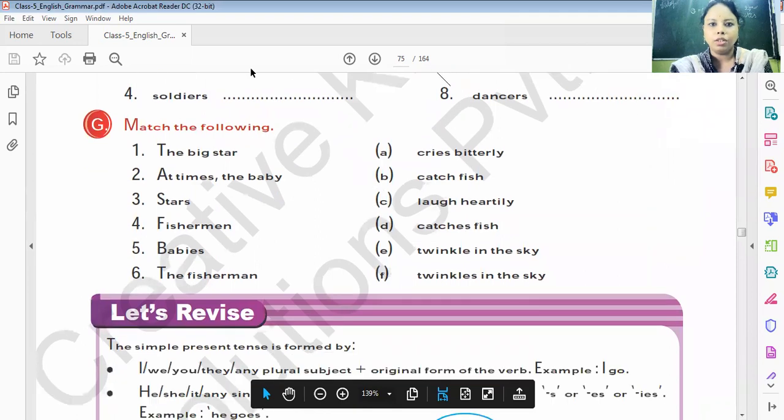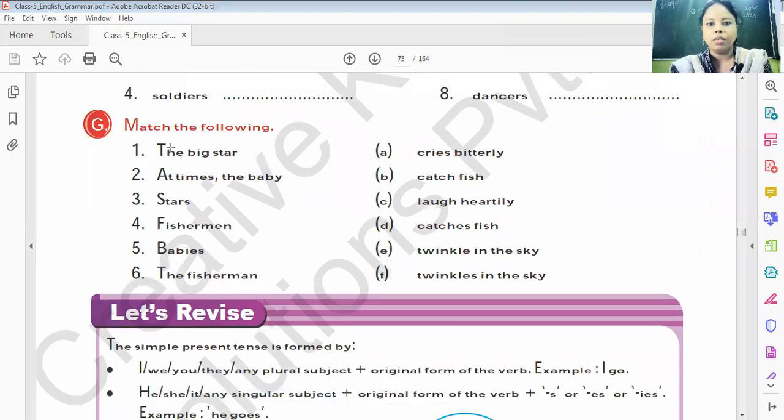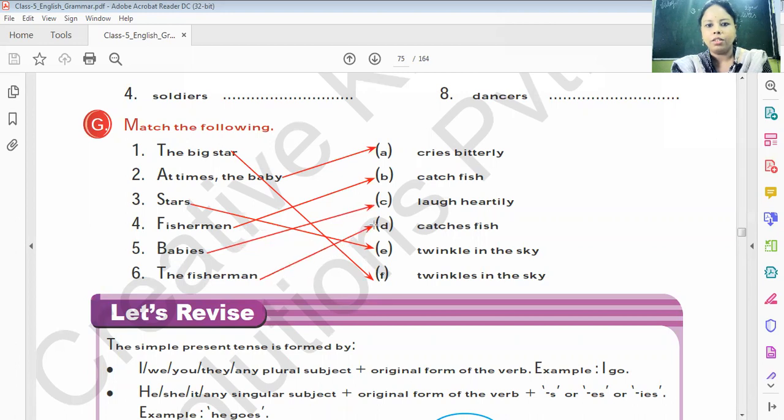Match the following. Here you just have to match with the correct word. The big star, we are talking about a singular. The big star twinkle in the sky or twinkles in the sky? It's twinkles in the sky. At times, the baby cries or baby cry? It cries. Stars twinkle in the sky. Fisherman is singular. Catch fish or catches fish? Fisherman catches fish. Babies laugh heartily. I hope you all have done this exercise as well.